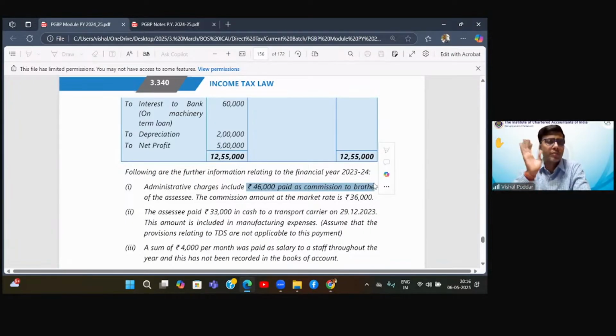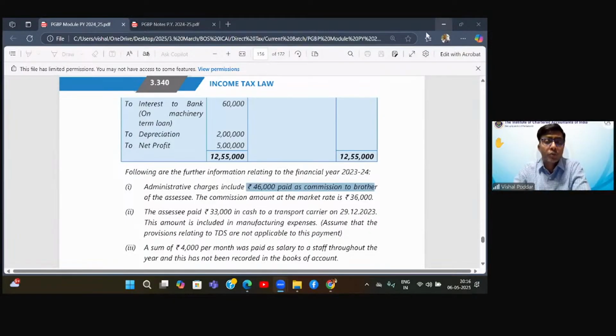You can do business transactions with relatives, but the payment should not exceed the FMV of that expense. If it is exceeding the FMV, then the excess is disallowed.